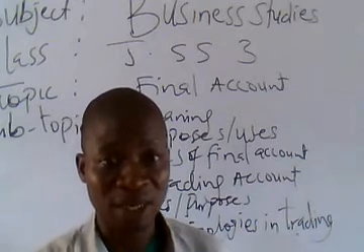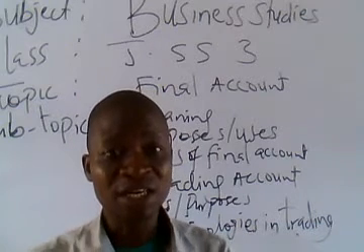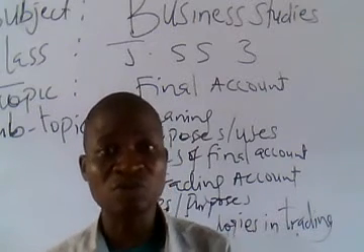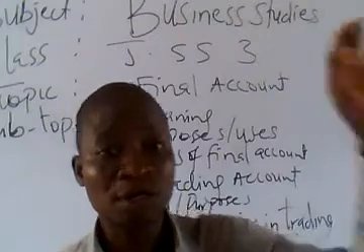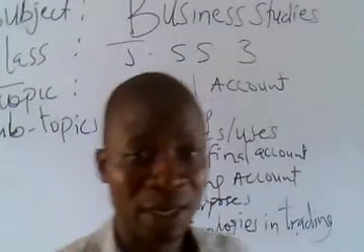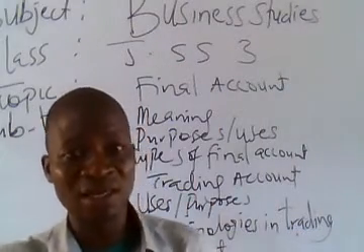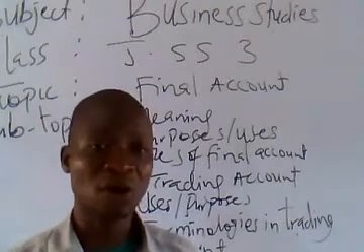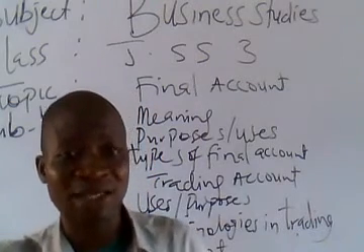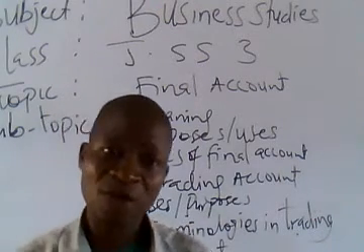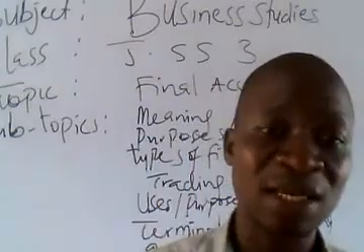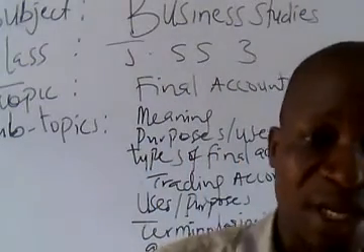Meaning that return inward will be deducted from actual sales to have our net sales. And sales is at the credit side of the trading account, the right hand side, while the opening stock and purchases will be at the left hand side of the trading account.